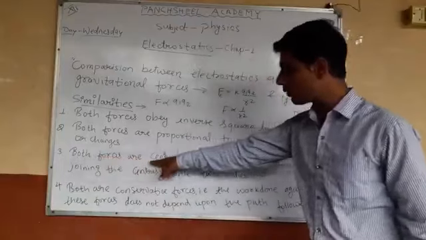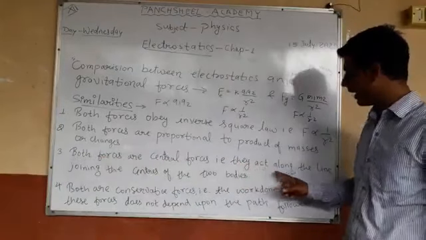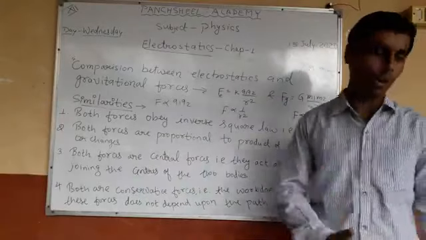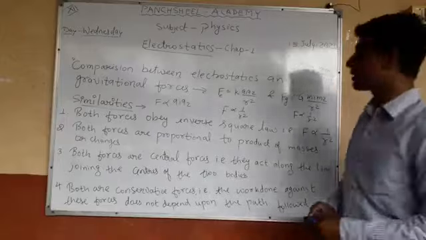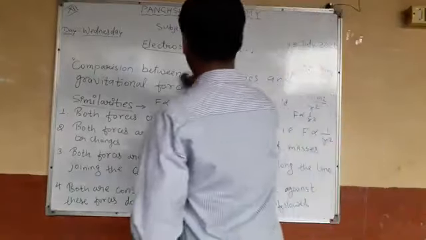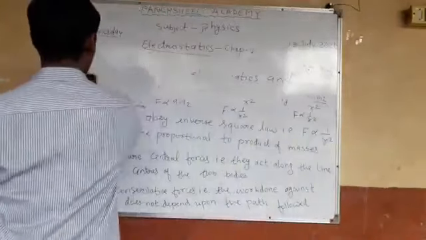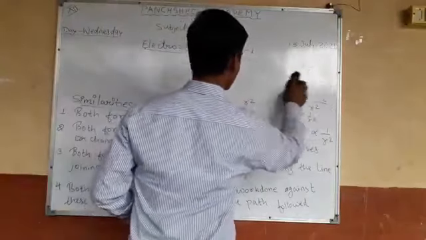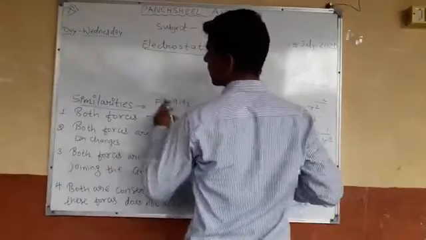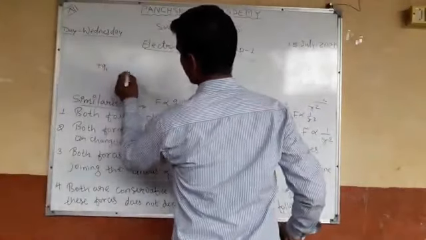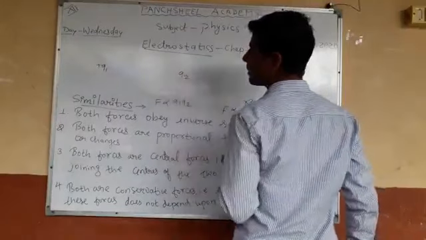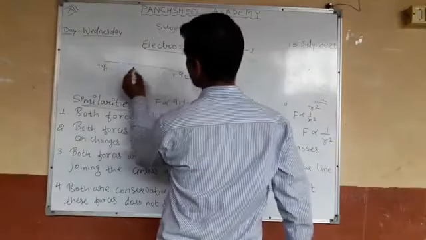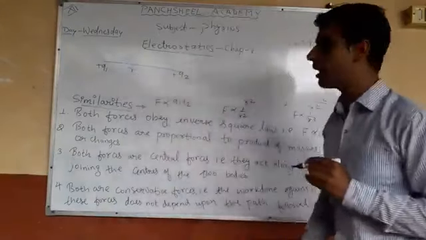Third, both forces are central forces, that is, they act along the line joining the centers of the two bodies. Why are both forces central forces? Suppose this is plus Q1 charge and this is another charge plus Q2, separated by distance r.